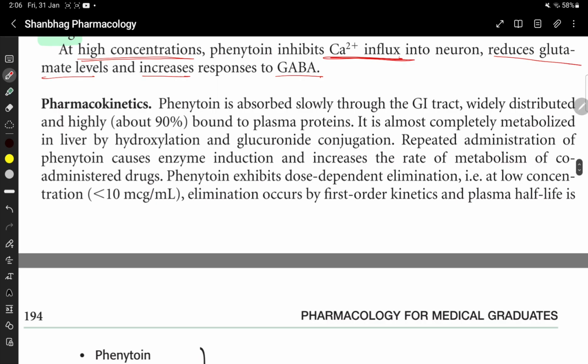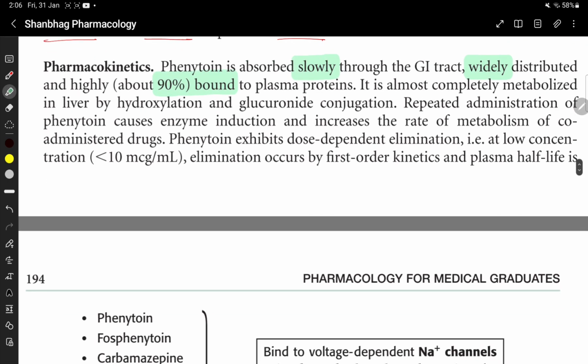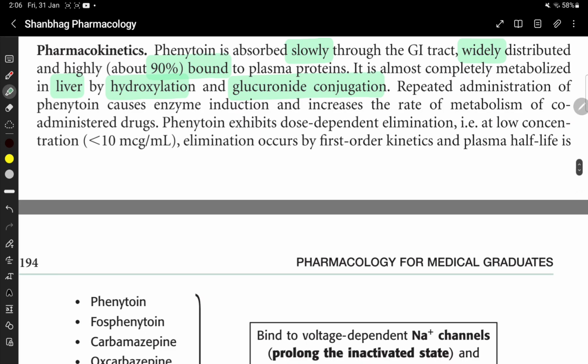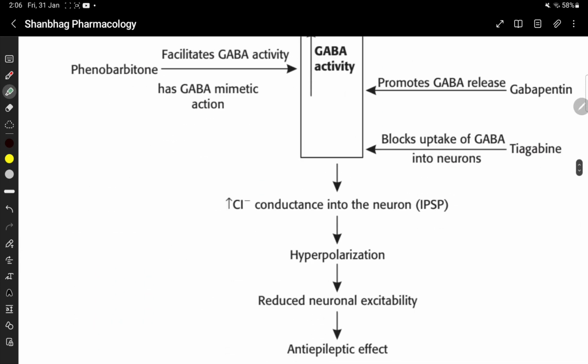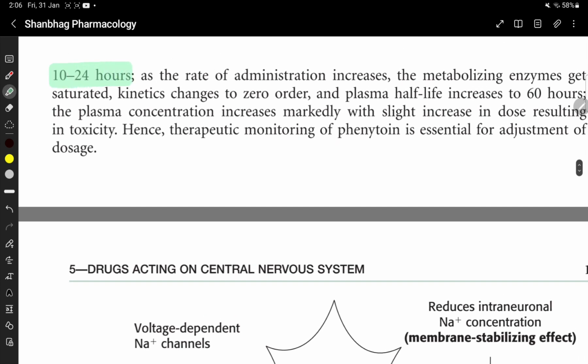Pharmacokinetics: it is absorbed slowly through the GI tract, widely distributed, highly bound to plasma protein, almost completely metabolized in liver by hydroxylation and glucuronide conjugation. Repeated administration causes enzyme induction and increases the rate of metabolism of co-administered drugs. It exhibits dose-dependent elimination. At low concentration the elimination is by first order kinetics and plasma half-life is 10 to 24 hours.